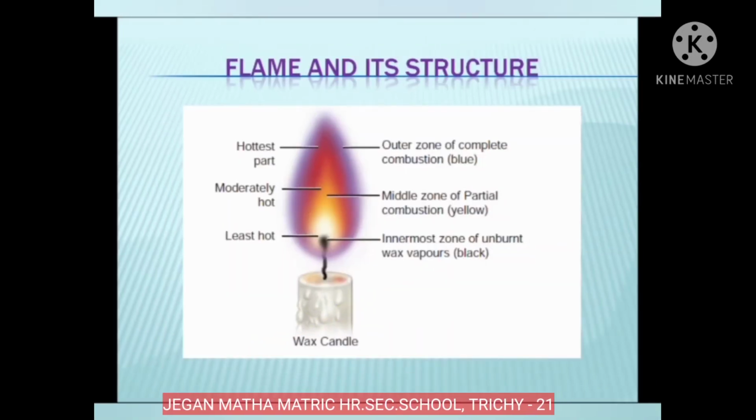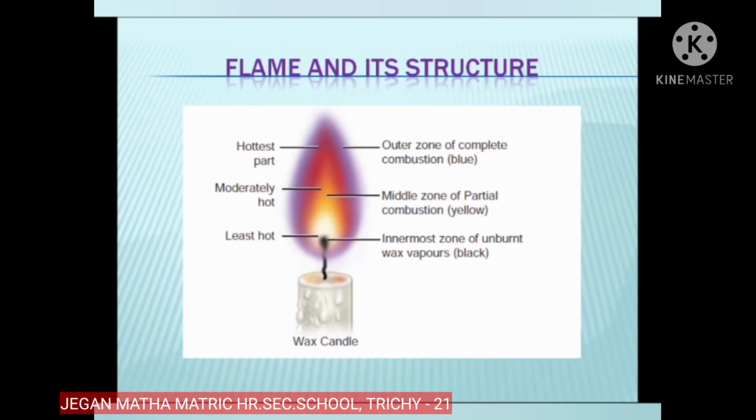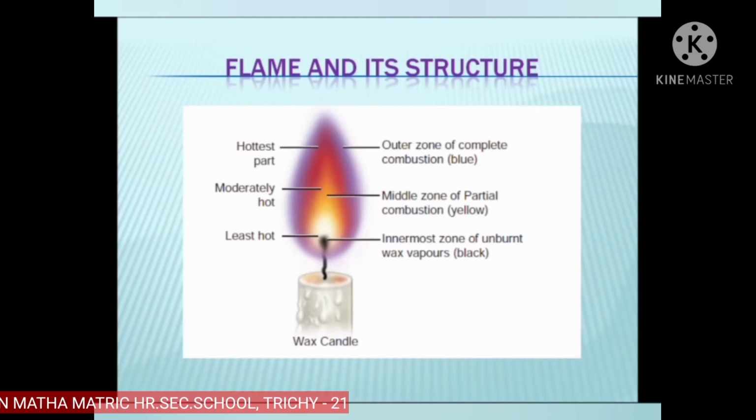Next, structure of flame. Flame is a zone of combustion of a combustible substance. Substances which vaporize during burning produce flames. Example, wax, kerosene, etc. Substances which do not vaporize during burning do not produce flames. Example, coal. So coal does not produce flames because it does not vaporize during burning.